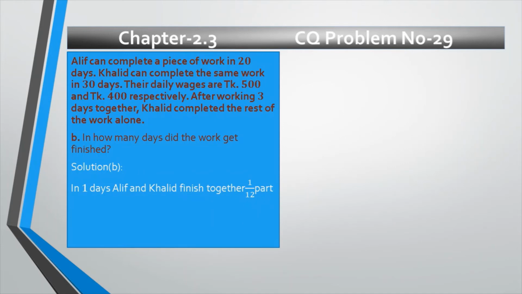That we get from question number A. So in 3 days, Alif and Khalid finished together, obviously more, that's why 1 multiplied by 3 divided by 12 part. And we get 1 divided by 4 part. So in 3 days, because it is written after working 3 days together, we find out in 3 days how much part of work they together finished.